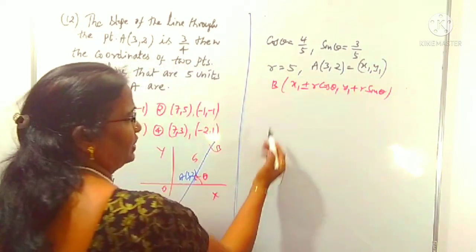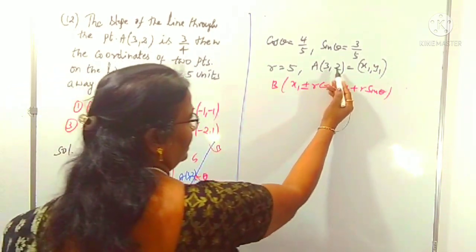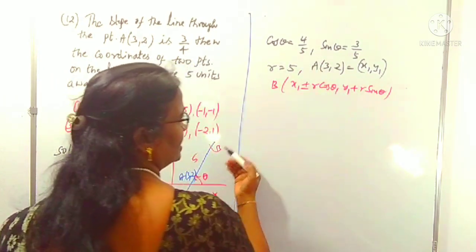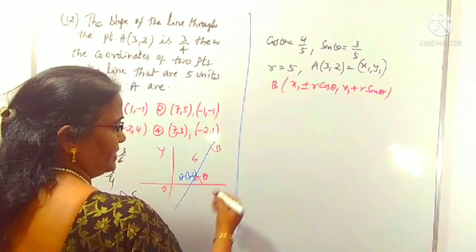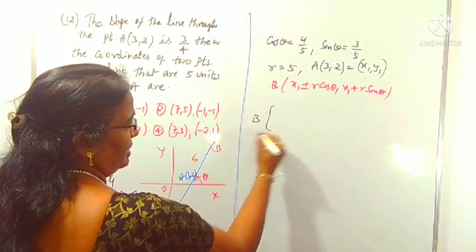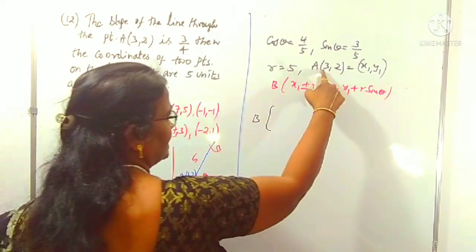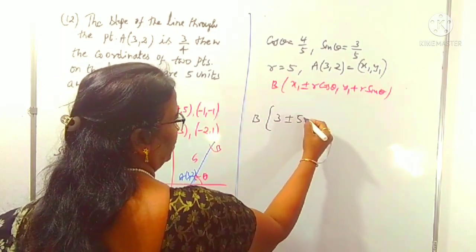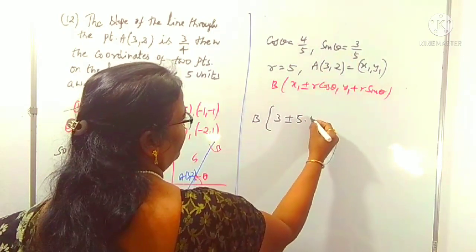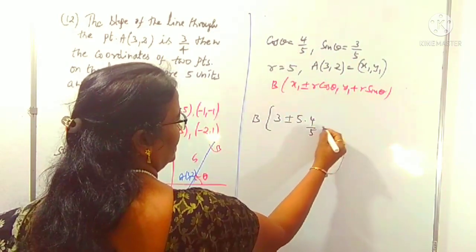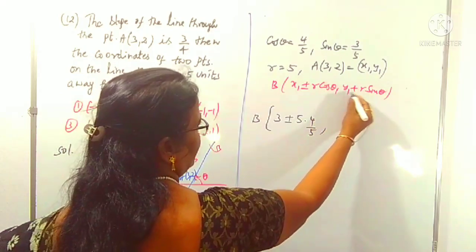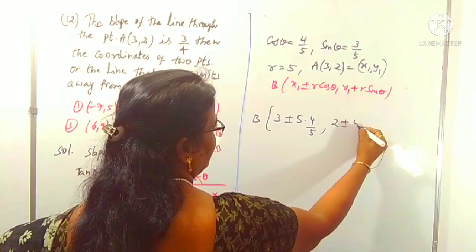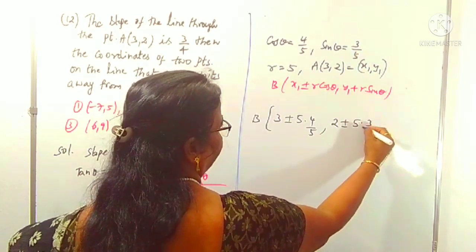You know, everything is ready to find B. x1, y1 are there, 3, 2, and the cos and sine values are there, and R is also there. Substitute them. B coordinates are x1, that is 3 plus or minus R, which is 5, into cos theta, that is 4 by 5, comma, same way y1 is 2 plus or minus R which is 5, sin theta is 3 by 5.